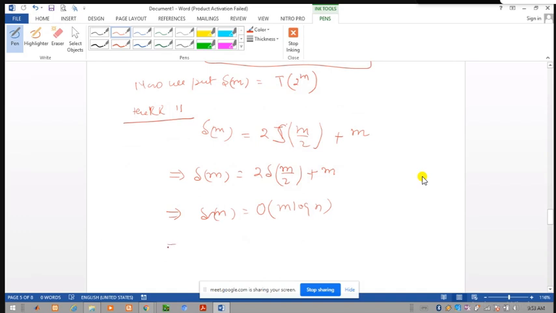This means Tn, when we put the value of m, is equal to T of 2 to the power m, because what did we assume?